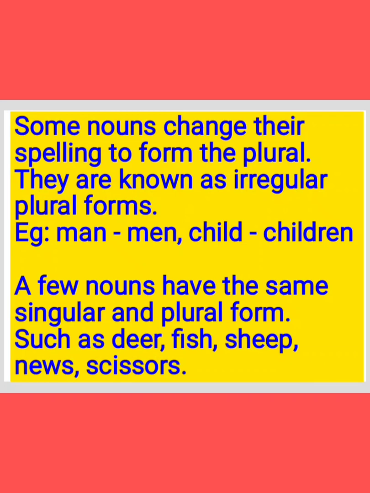For example, deer, D-E-E-R, and plural form also deer, D-E-E-R. Fish. Even plural also fish. And some words like sheep. And even plural also sheep. Same spelling, children.